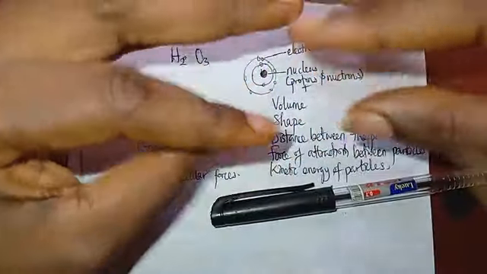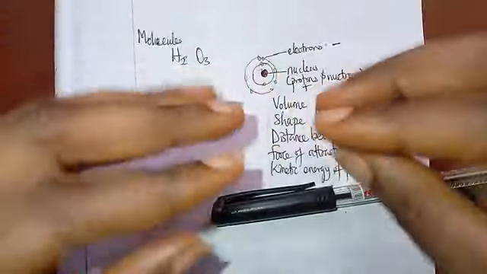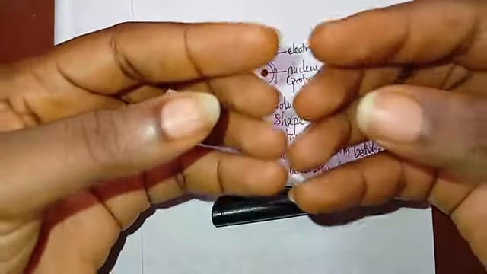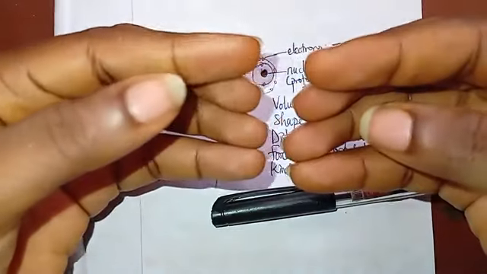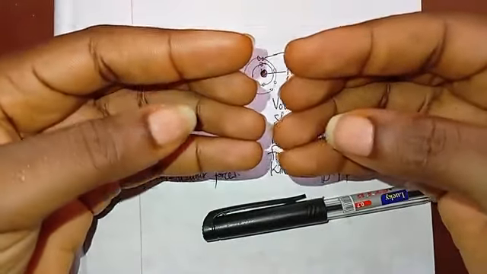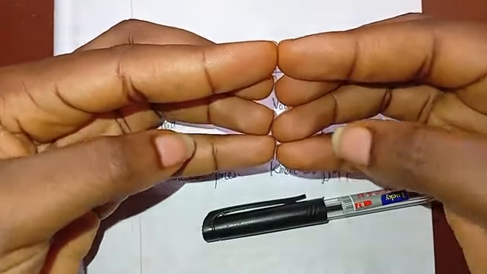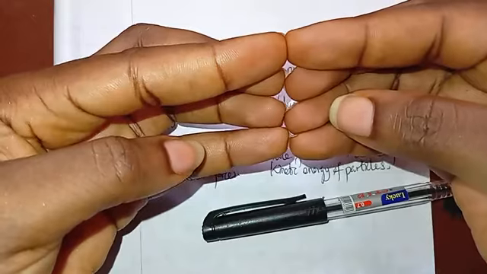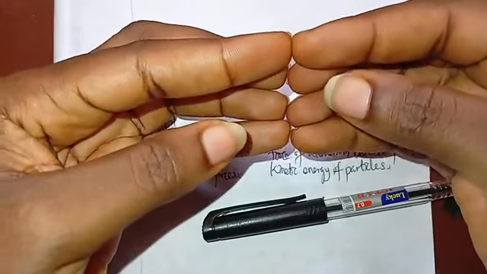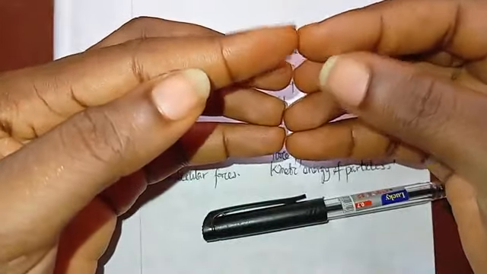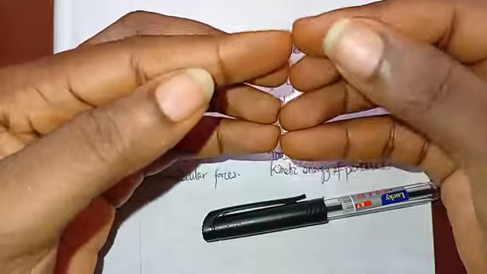So let me say that my hands are the particles that make up a solid. My fingers are the particles that make up a solid. So the space between them is almost tightly packed, just little space between them. And then their motion is just little motion. The particles don't move that much.